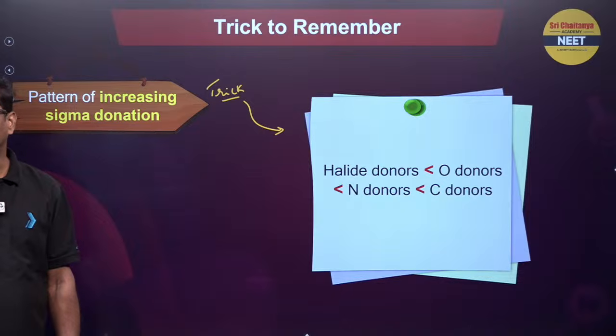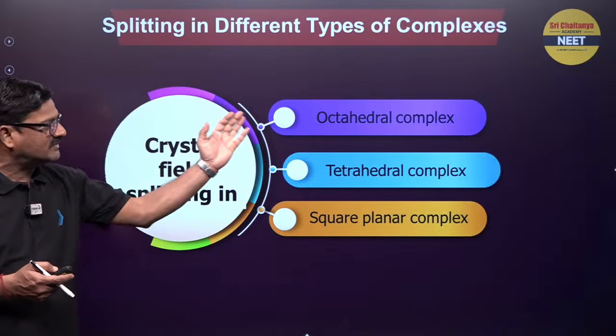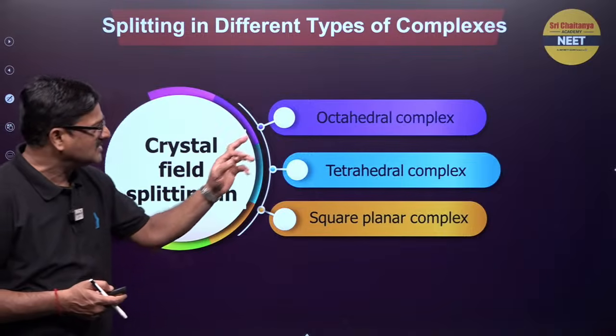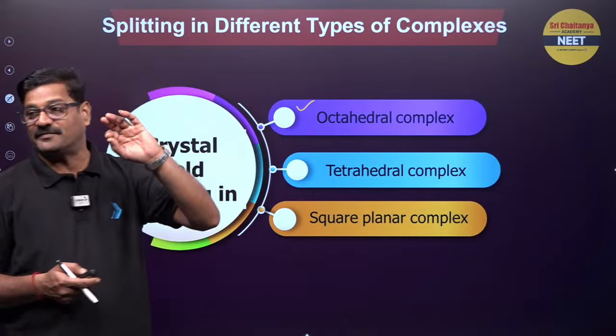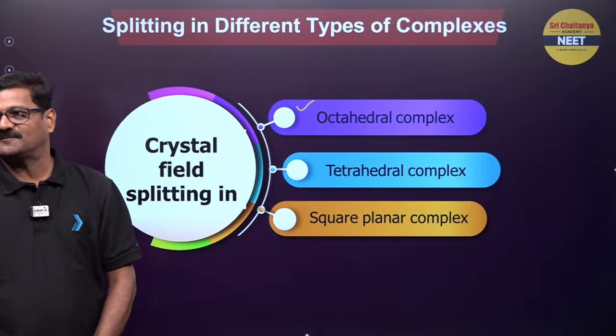If you have any doubts, please let me know. Now, for splitting in different types of complexes, you can see crystal field splitting in octahedral complex, tetrahedral complex and square planar complex. In that, octahedral complex is quite important, beta. Directly you can get a question from there.